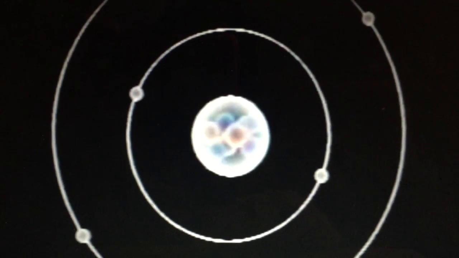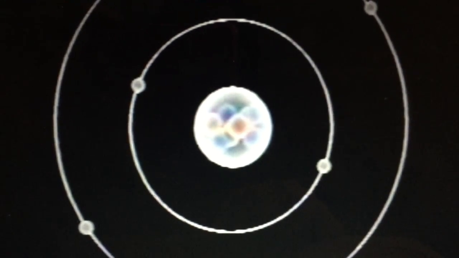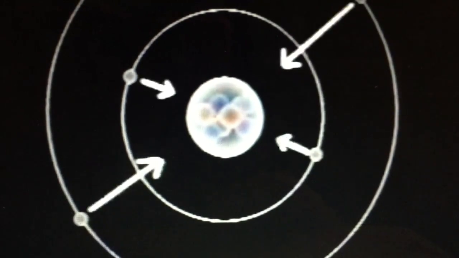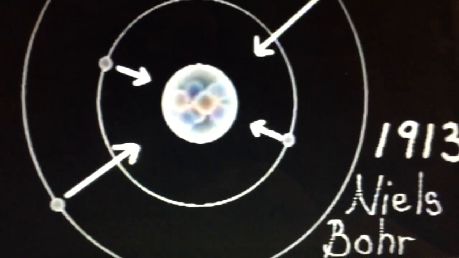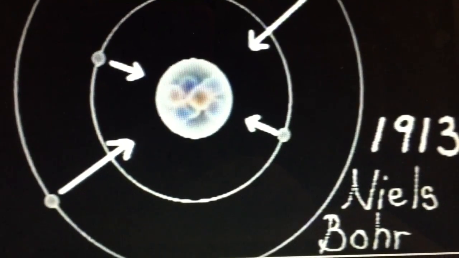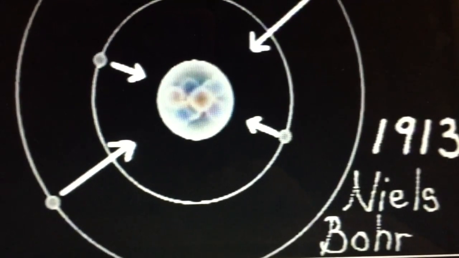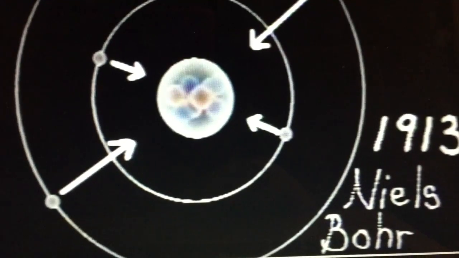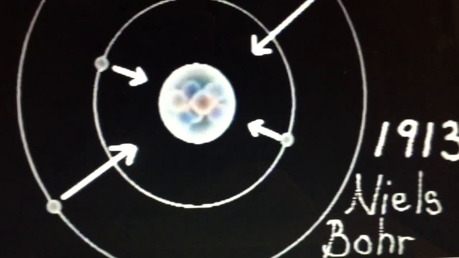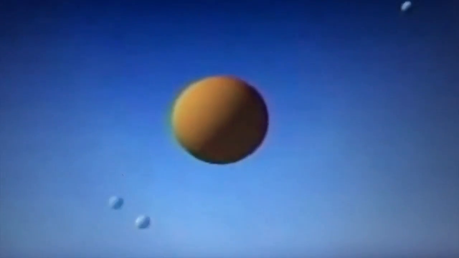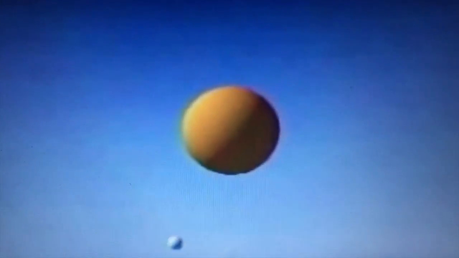People wondered why electrons, which have a negative charge, weren't pulled into the nucleus, which had a positive charge. Remember that opposite charges attract each other. In 1913, Niels Bohr suggested an answer to that question. He thought that electrons traveled only in fixed paths as they traveled around the nucleus. The paths were a certain distance from the nucleus, and the electrons were required to follow these orbits, which he called energy levels.